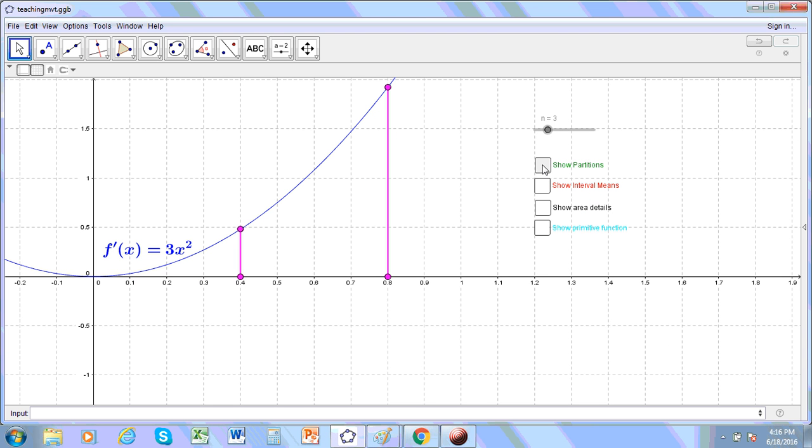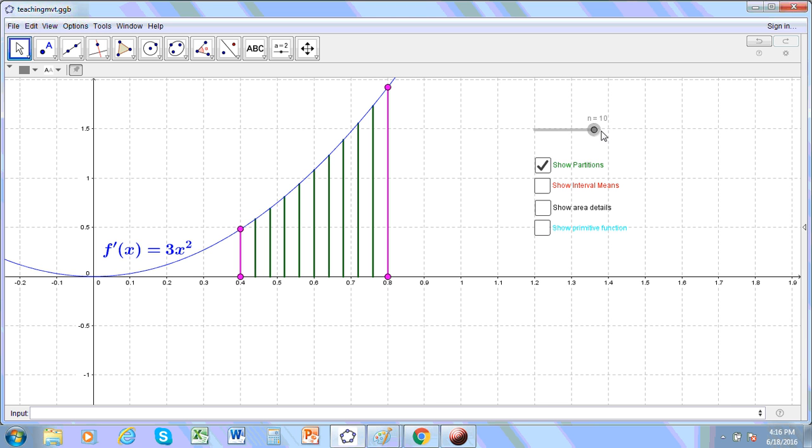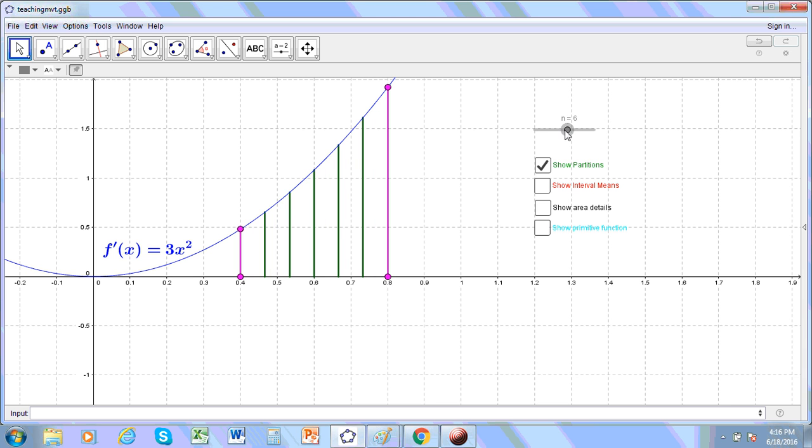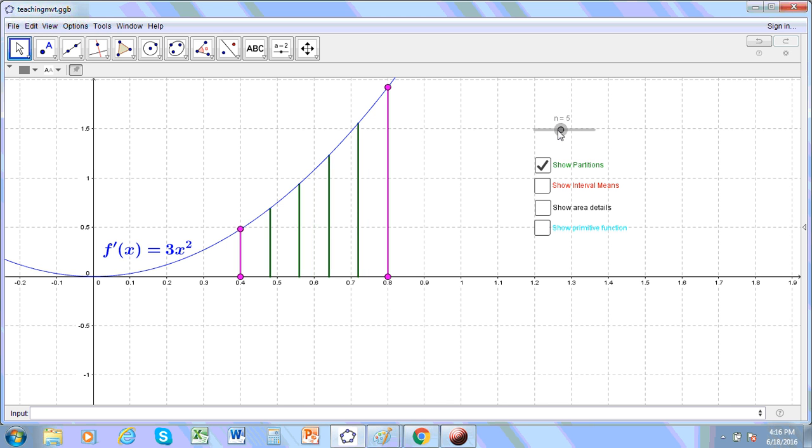So for example, let's say I wanted to start with 1, and so I could have one partition, or two partitions, 1, 2, or 3, 1, 2, 3, or 4, 5, etc. I've given myself 10. It doesn't really matter how many partitions you have, it makes no difference to the calculation.